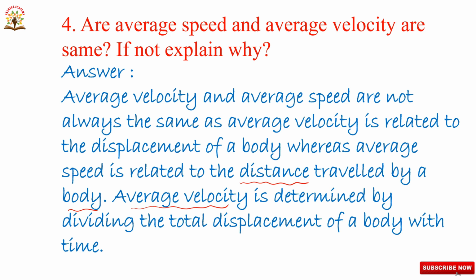So average velocity and average speed are not always the same, because average velocity is related to displacement, whereas average speed is related to distance. Average velocity is determined by dividing the total displacement of a body by time, whereas average speed is total distance by total time. Okay, next we will go to the next question.